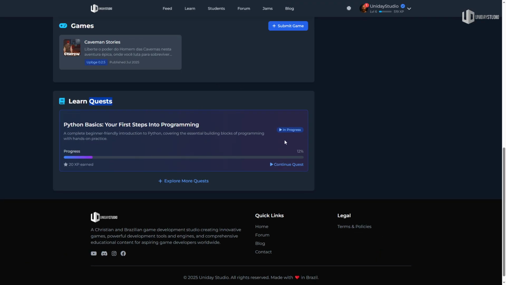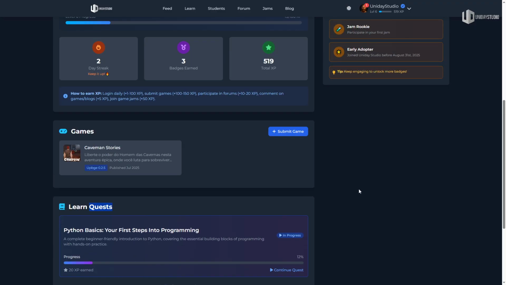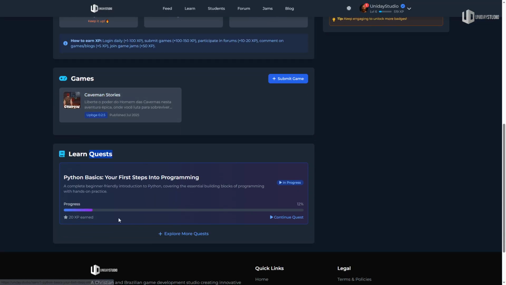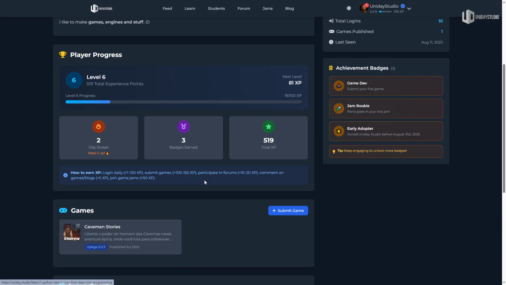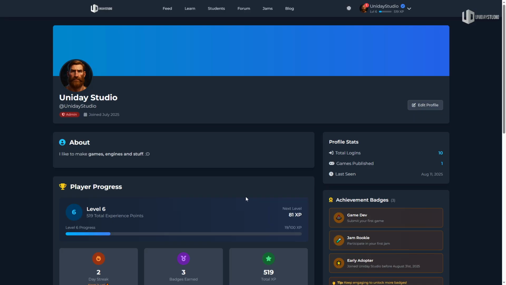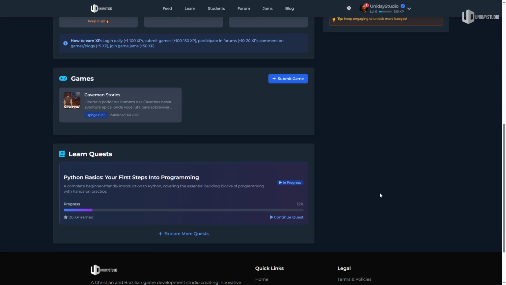So this is interesting because the profile here is meant to be like a CV for you, basically, because you have the games that you created over here, you have the quests that you learned, the badges, and people will look at you and say, oh, this person has experience in game development, is very active in the game development community and all that. So this is super cool.